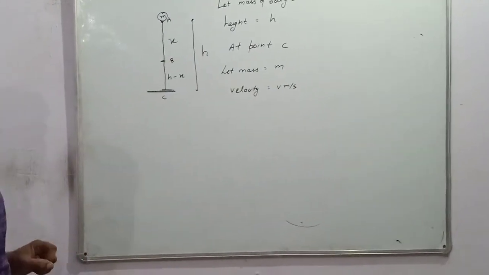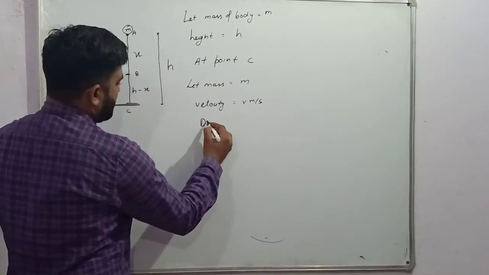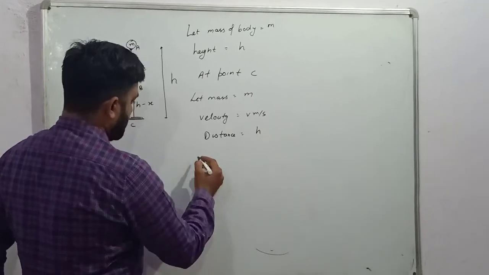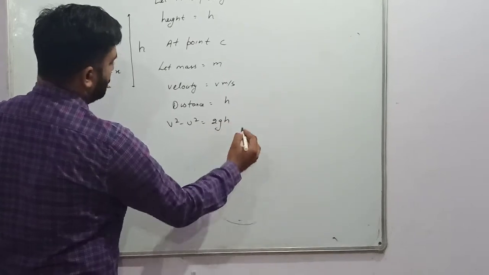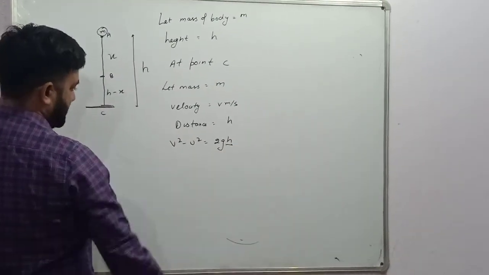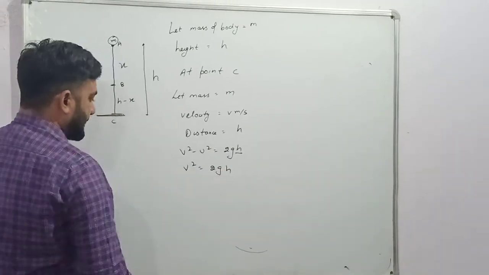The body freely falls and comes to point C. So distance traveled is equal to h. According to the third equation, v square minus u square is equal to 2gh, because the distance between A and C is h. So v square is equal to 2gh.